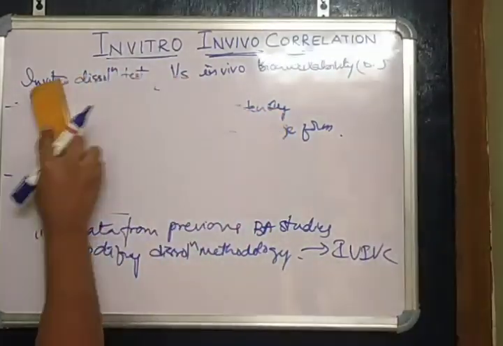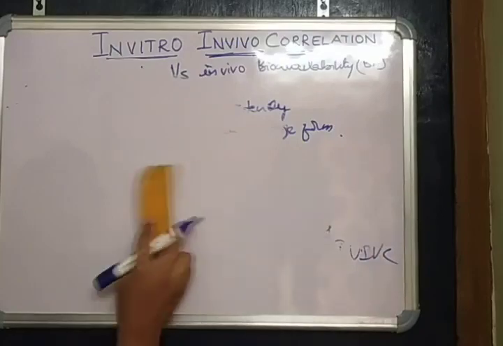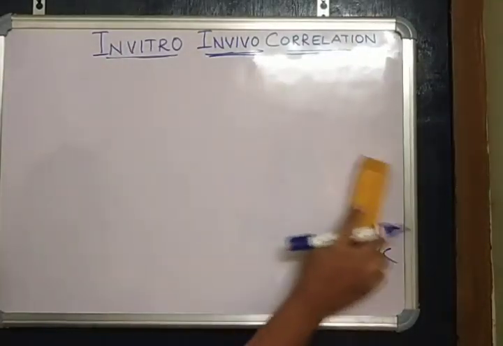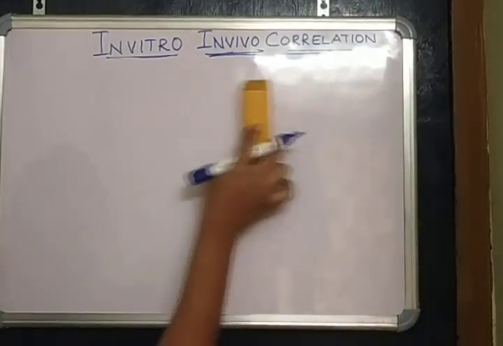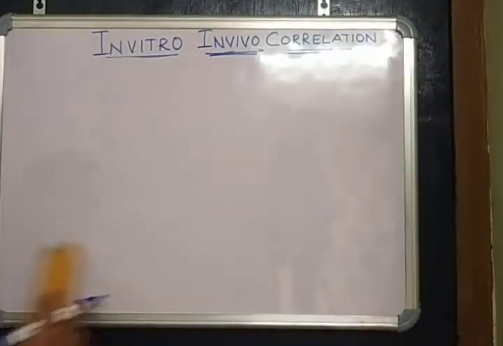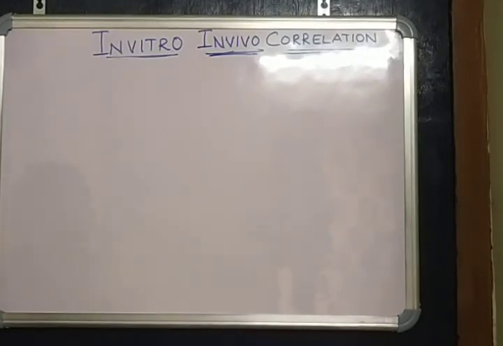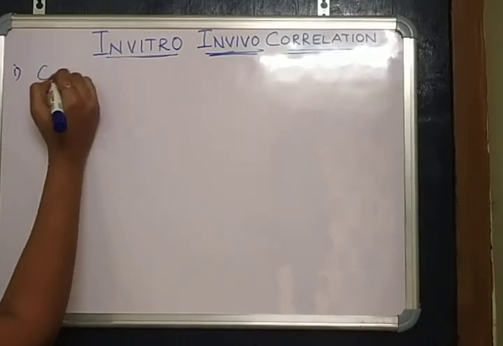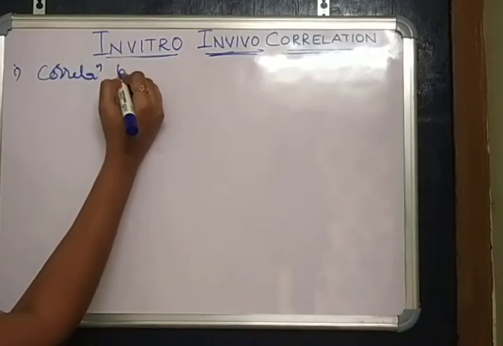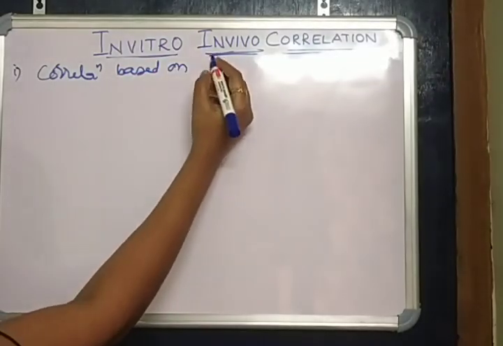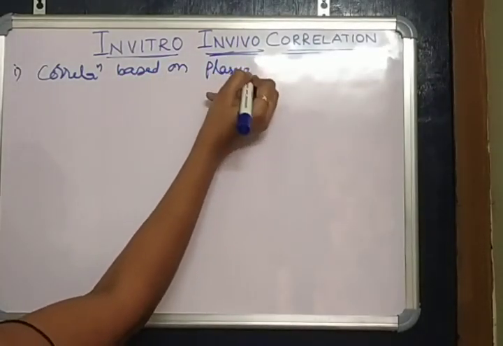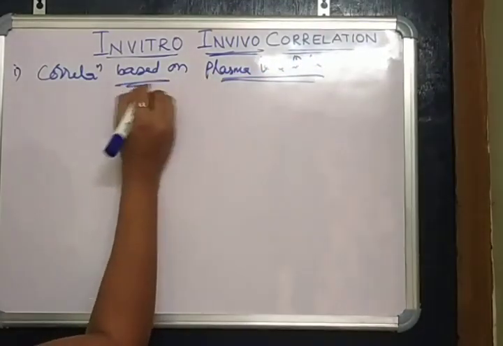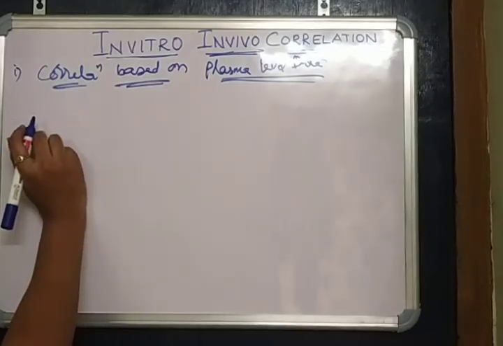Let us see the linear IVIVCs. It means the in vitro property of dissolution rate must be linear with that of in vivo bioavailability. What are those linear relationships? First relation is correlation based on plasma level data.